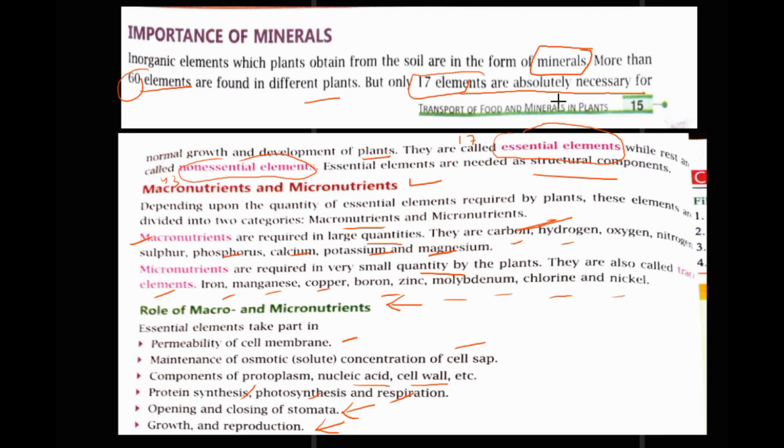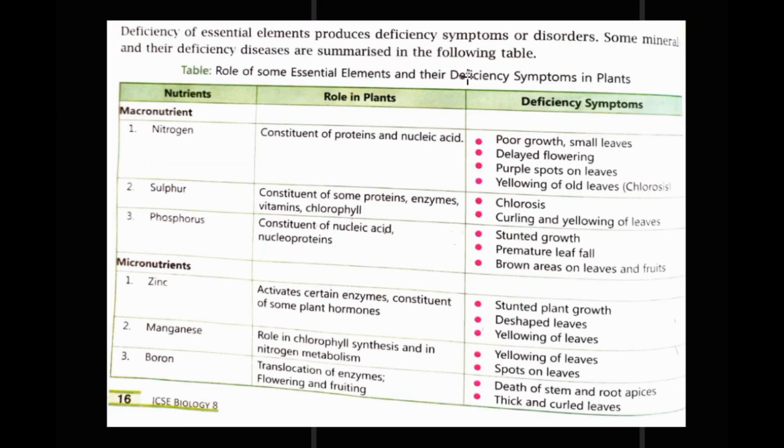Right, now we move on to the next part of it, that is, if these are deficient in plants, diseases may happen. Their deficiency can cause diseases, symptoms or disorders, which are shown in the following table. The role is shown, and their deficiency symptoms are also shown. First are macronutrients, then micronutrients.